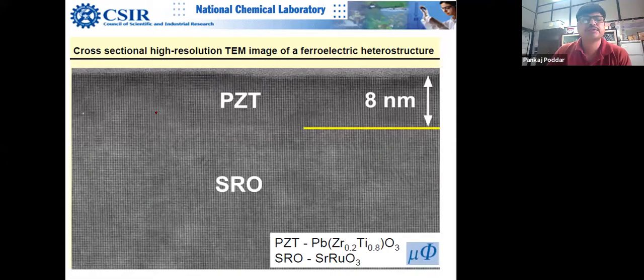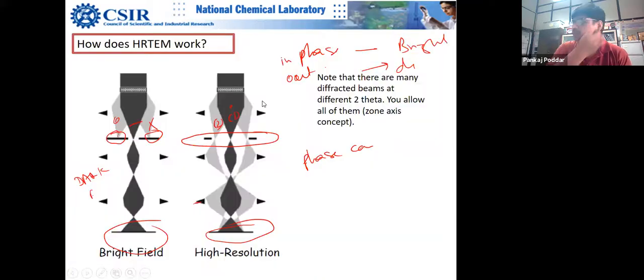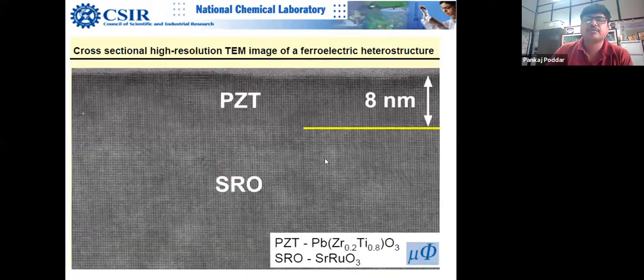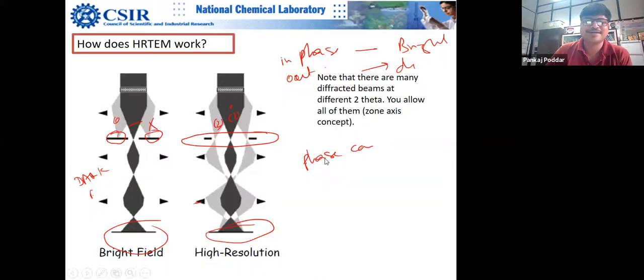Dark spot. See here, you see bright, dark, bright, dark, bright, dark. You see the points like bright, dark. So now next question, which I will teach you later on, is whether atoms are bright or dark. That question I'll keep for the last. That will be my last lecture in this series actually. But this is the preliminary information about HRTM.